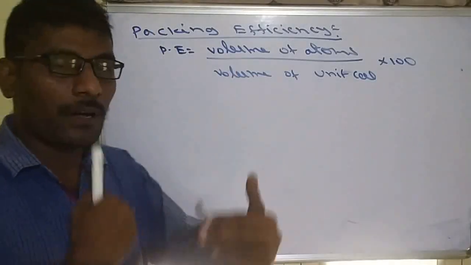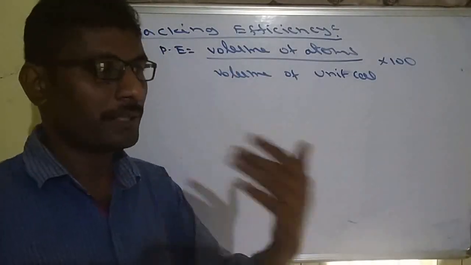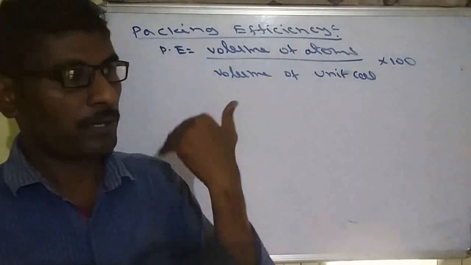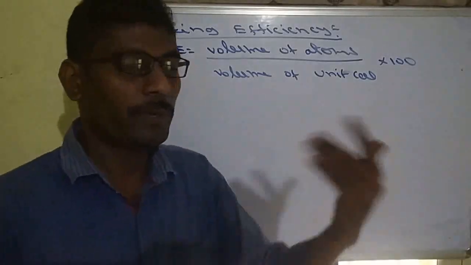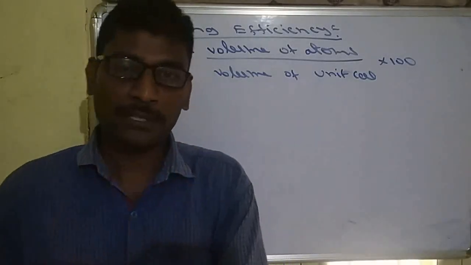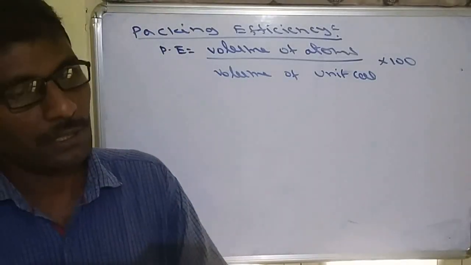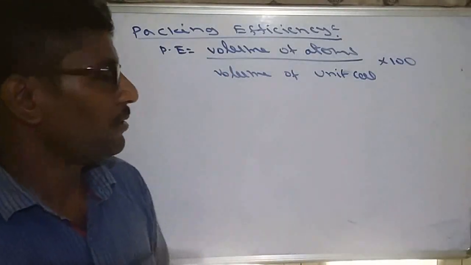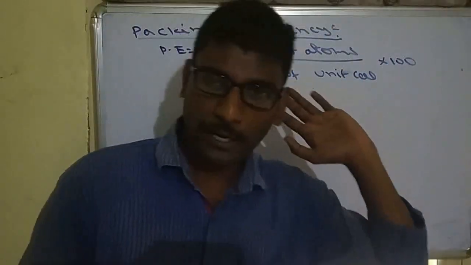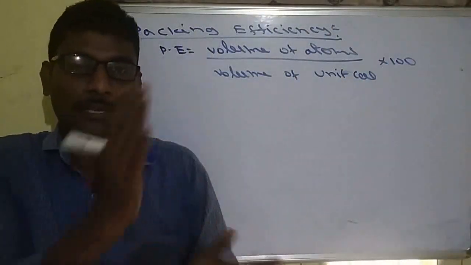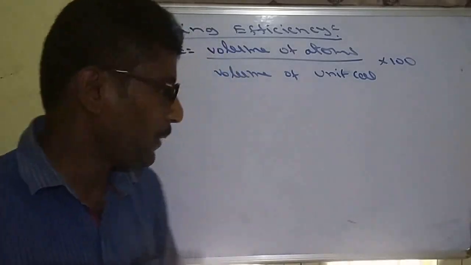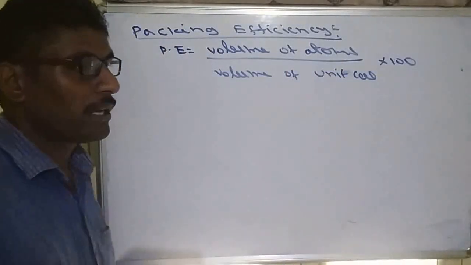The remaining unoccupied space is called empty space. Sometimes both questions can be asked: what is the packing efficiency of FCC or BCC, or what is the empty space available in FCC or BCC? Empty space means 100 minus packing efficiency, because we are calculating percentage out of 100, so occupied plus unoccupied must be 100. If we subtract the occupied, we get the unoccupied space. So that is the packing efficiency formula.